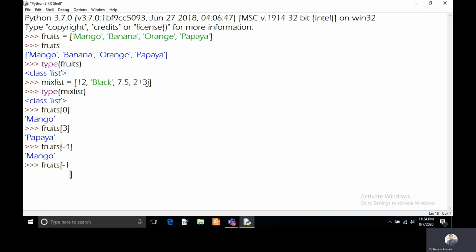Then it is showing the last element, papaya. So this is the way of creating the list and the way of accessing the elements of your list. Now we will discuss tuple.